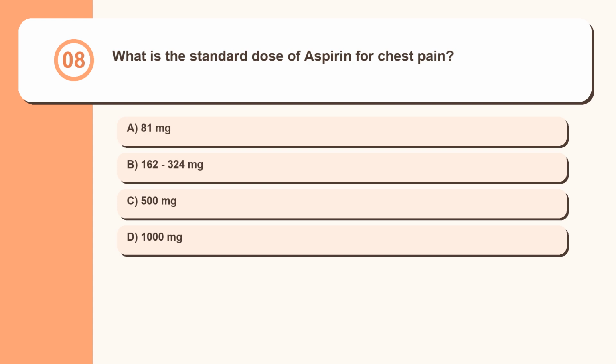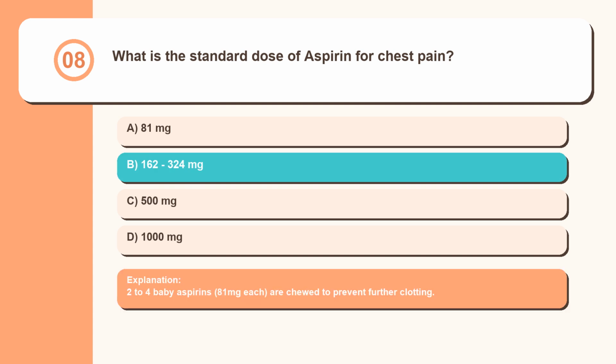Question 8. What is the standard dose of aspirin for chest pain? 81 mg, 162 to 324 mg, 500 mg, 1000 mg. 2 to 4 baby aspirins, 81 mg each, are chewed to prevent further clotting.